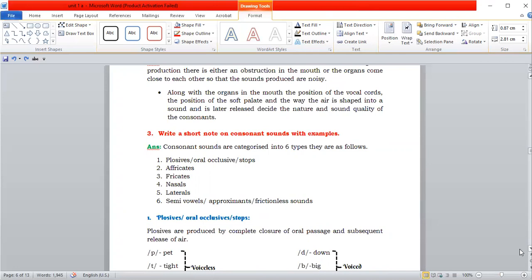The third one is: write a short note on consonant sounds with examples. Consonant sounds are categorized into 6 types. They are as follows: plosives, which are also called oral occlusives or stops. Second one, affricates. Third one, fricatives. Fourth one, nasals. Fifth one, laterals. Sixth one, semivowels or approximants or frictionless sounds. So let us see one by one in detail.